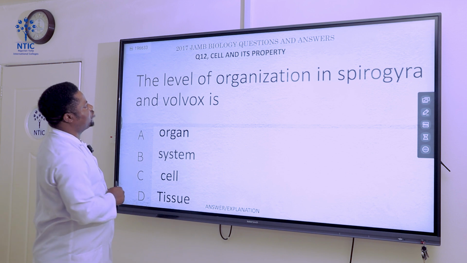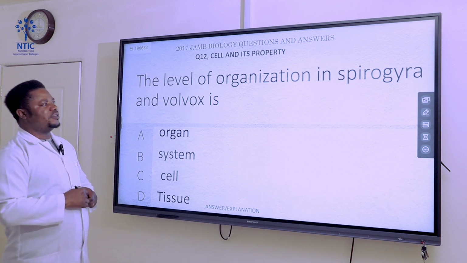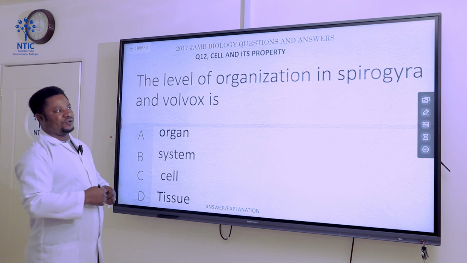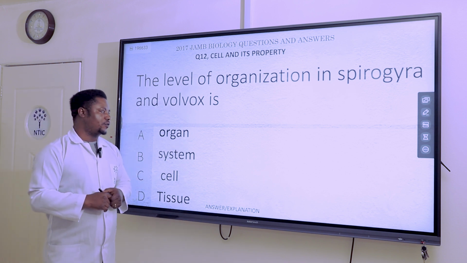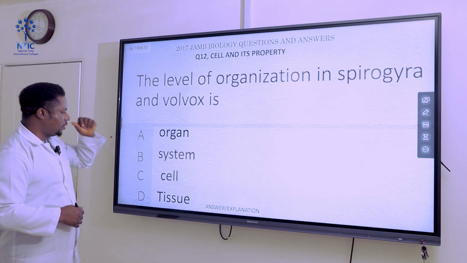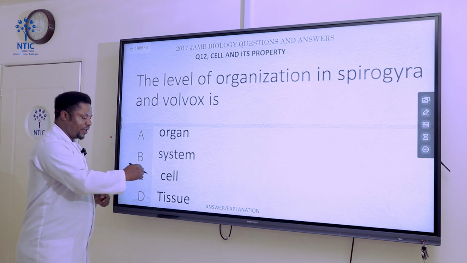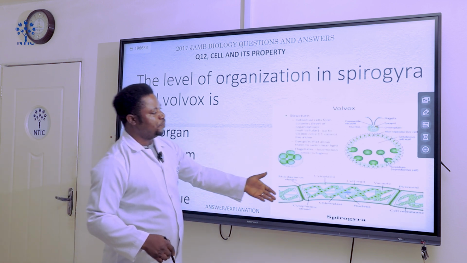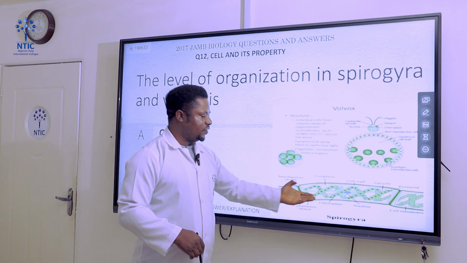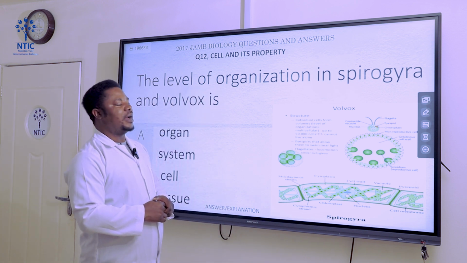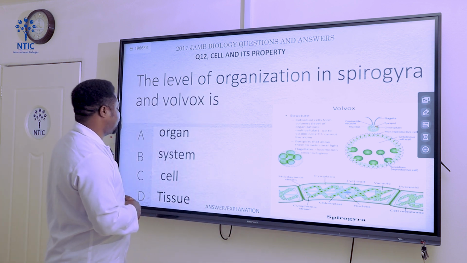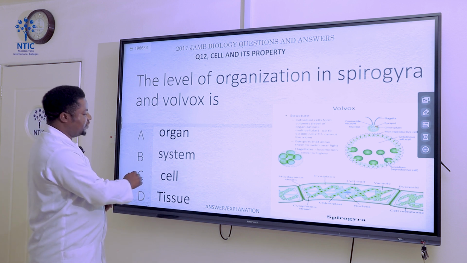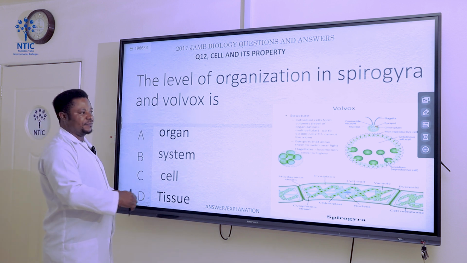The next question, question number 12. What is the level of organization of Spirogyra and Volvox? Now, let's see the options. We have organ, system, cell, and tissue. As you can see, this is a diagram of Volvox, and this is a diagram of Spirogyra. Both of them exist at the cellular level. So the answer to this question is C.